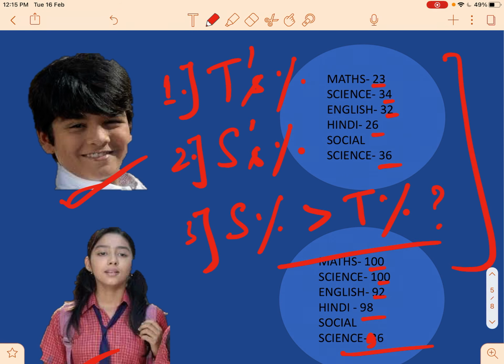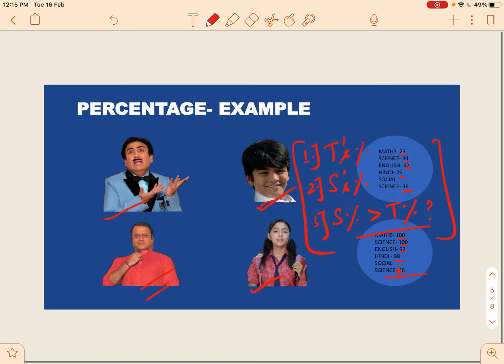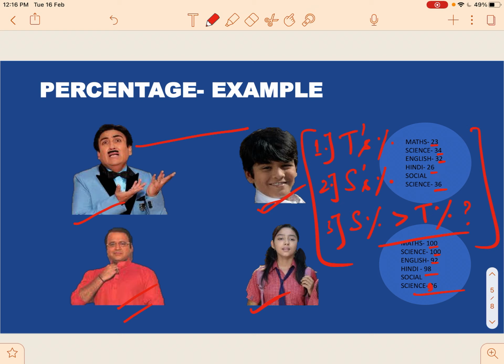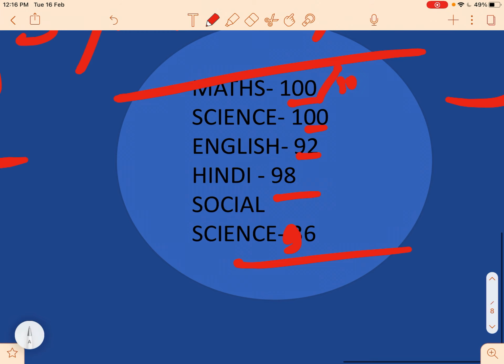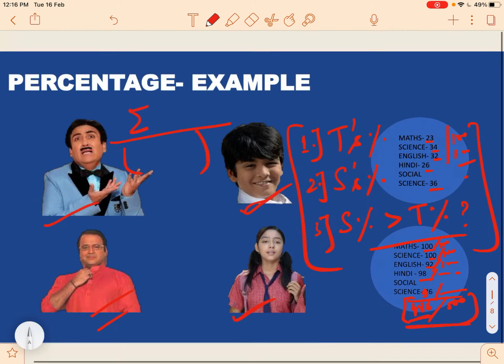Okay, so let me just give you a technique of solving that. All you have to do is just add up their marks and divide by the total marks. Assume that all the subjects are of 100 marks each. So for example, for Sonu Bhide, you will have 100 out of 100, 100 out of 100 again, 92 upon 100, 98 upon 100 and 96 upon 100. So the total marks is 500, whereas we have 486 out of 500. That's her total marks.